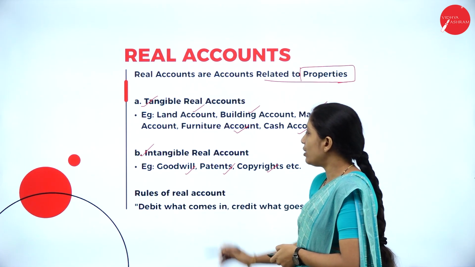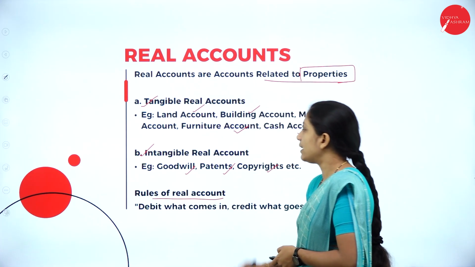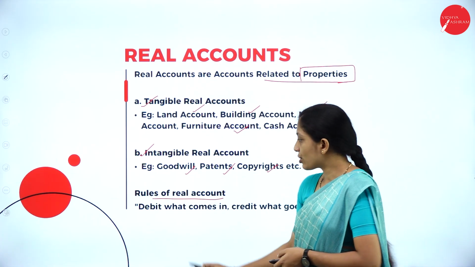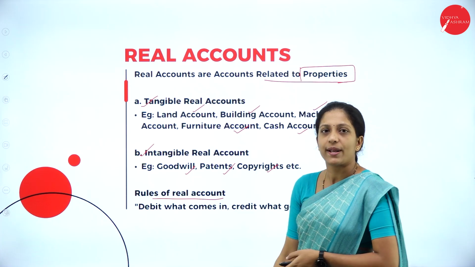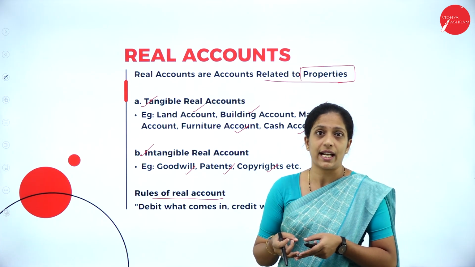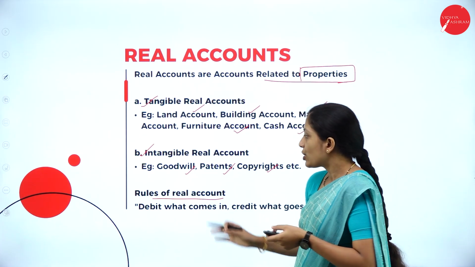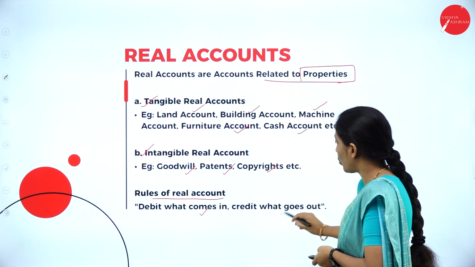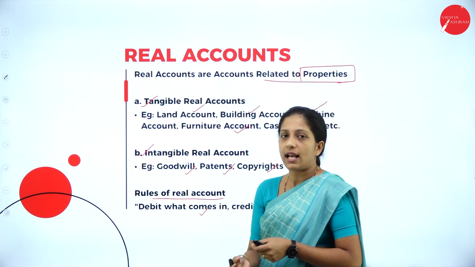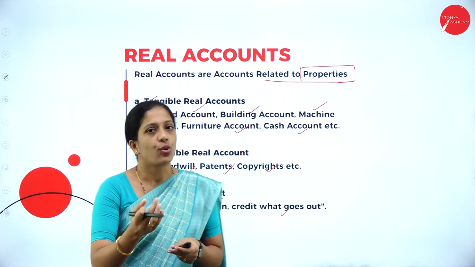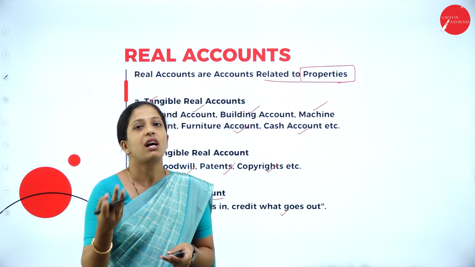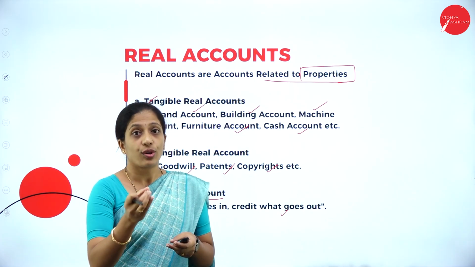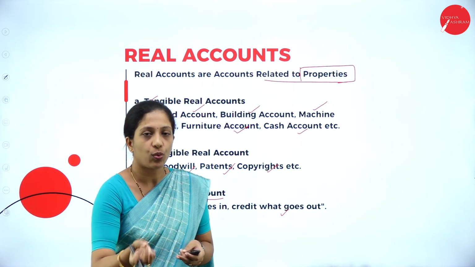Now see the golden rule of real account. So these are the rules of real account, which you have to remember so that while recording the transaction, while recording the journal entry, you will find it easy. What does your real account tell? Debit what comes in, credit what goes out. For example, when you purchase land, what comes in? Land. What goes out from the business? Cash. So debit what comes in, credit what goes out.